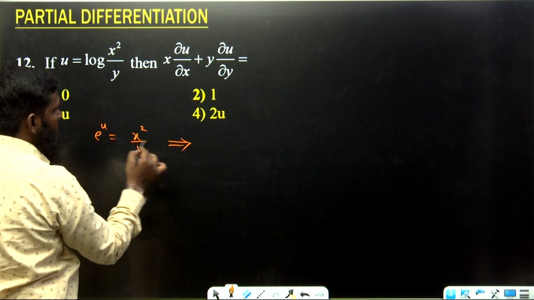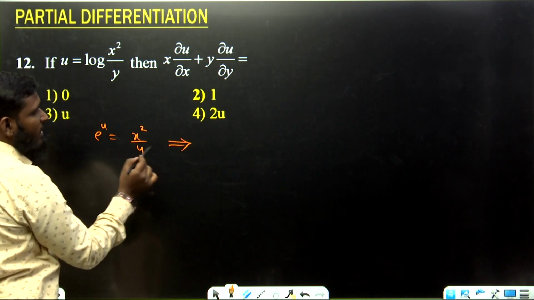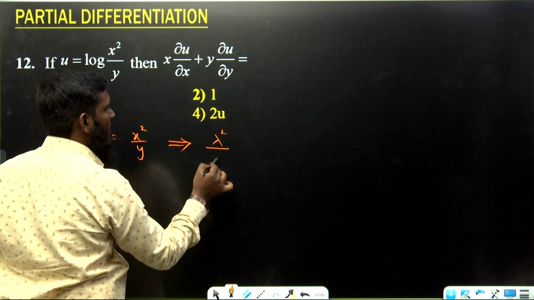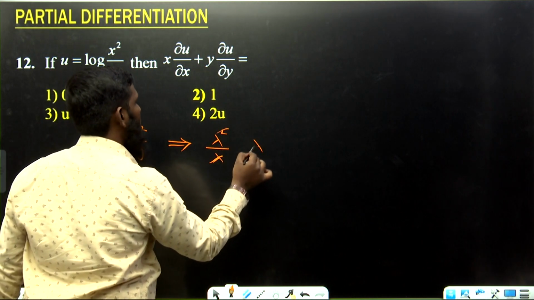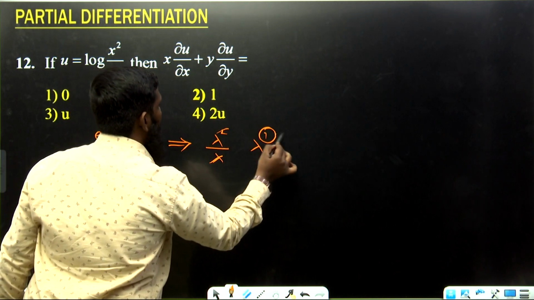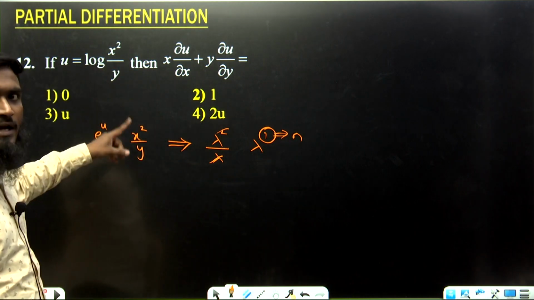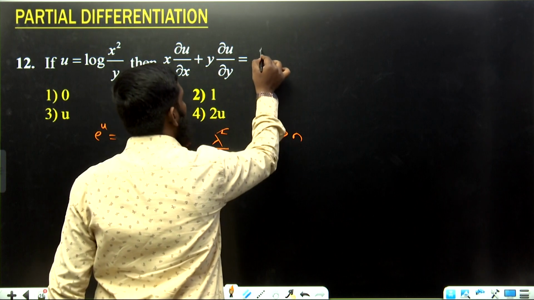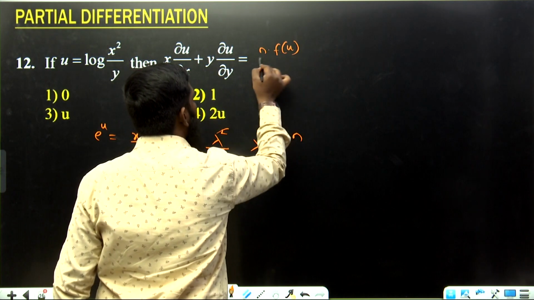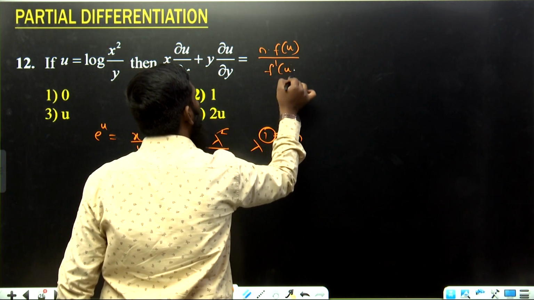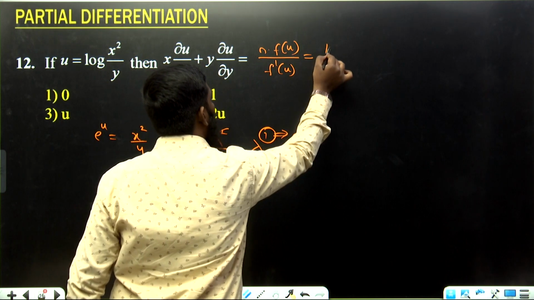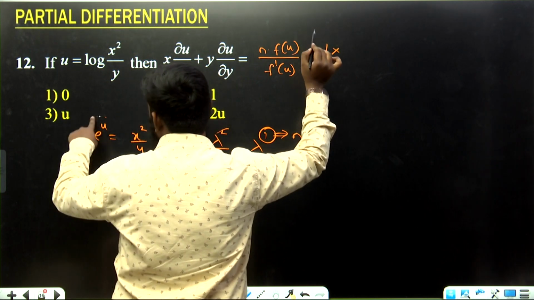Now for this we write lambda square in the numerator and lambda in the denominator. So lambda square by lambda, one lambda gets cancelled. What is left? Lambda power 1, so 1 is the n value. Now for the f of u part, we write n into f of u divided by f dash of u. What is the n value? 1 into, what is f of u we have?